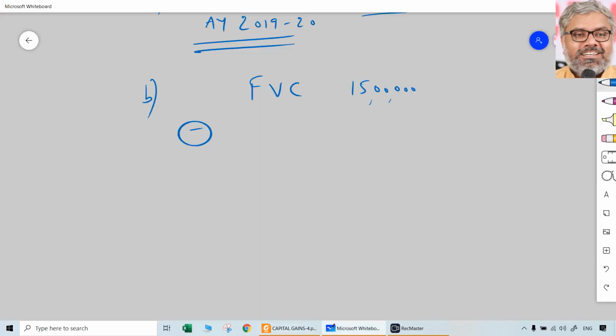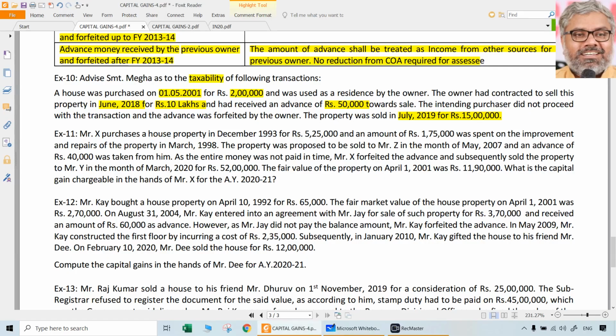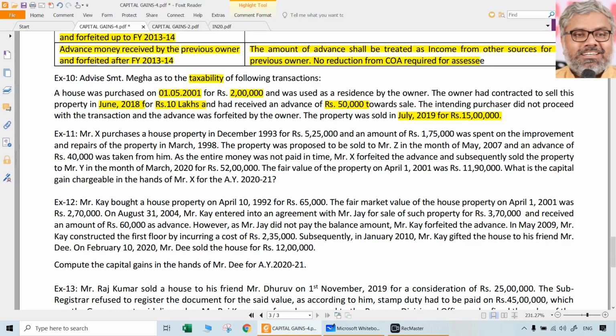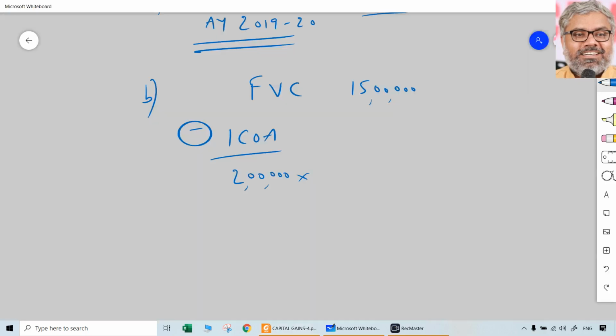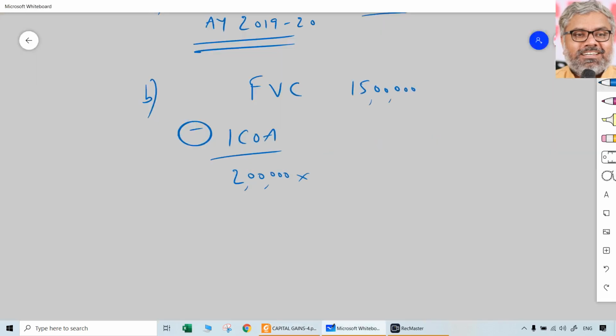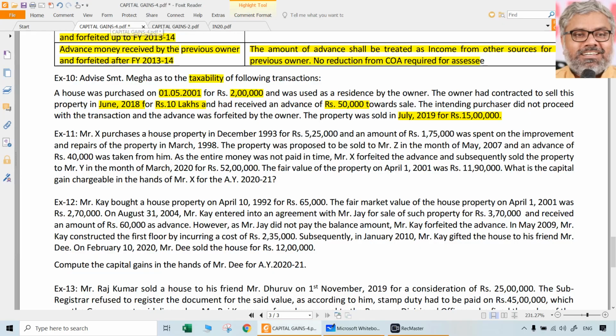From that, let us reduce the indexed cost of acquisition. What was the indexed cost of acquisition? 2 lakhs was the original cost of acquisition of this purchased house. It was not prior to 1/4/2001, but it was during 2001-02. That means the index number is still 100, because the index number for 2001-02 is also 100. So easily we can take 289 divided by 100. 2 lakhs into 289 by 100 means 5,78,000. That is the indexed cost of acquisition.